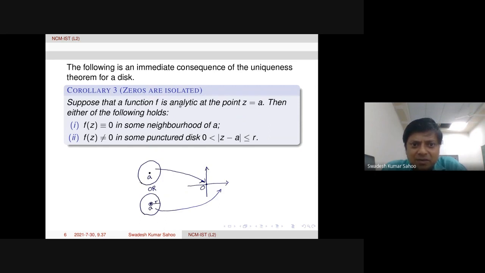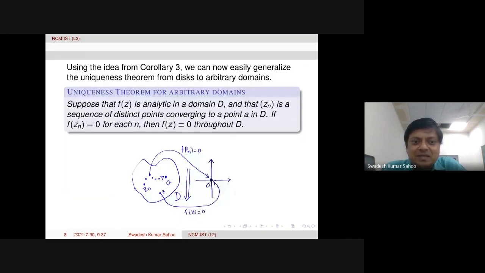That means when F is analytic at a point, say A, then we have two possibilities, either the first one or the second one. The first one says F is identically equal to 0 in some neighborhood of A. If this is not happening, then F will be non-zero in some punctured disk of A. Only these two possibilities will hold. Okay. So using these two ideas, we are going to prove, or some construction in the proof of the next theorem, that is the uniqueness theorem for arbitrary domains.